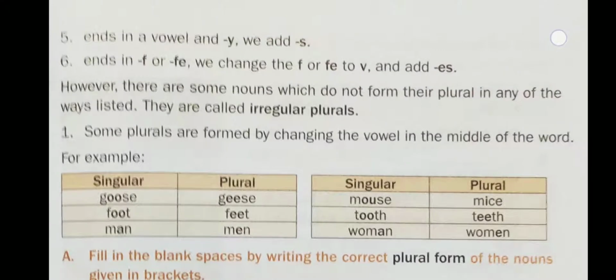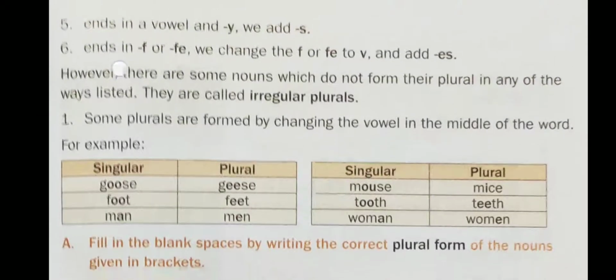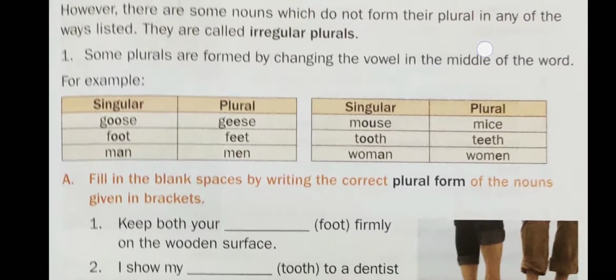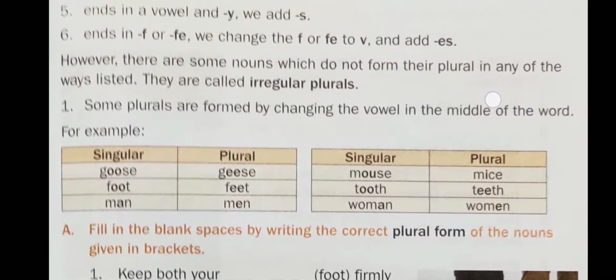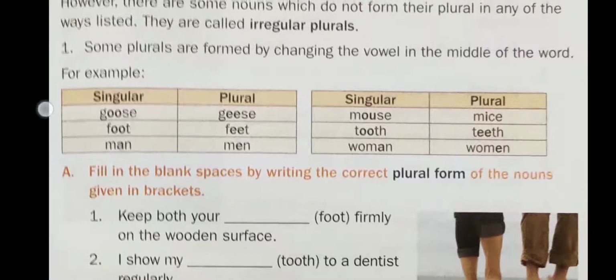There are also some nouns which do not follow any of the above written rules when they change their form to plural. Such type of nouns are called irregular nouns. For example, goose becomes geese, foot becomes feet, man becomes men, mouse becomes mice, tooth becomes teeth, and woman becomes women, and so on.